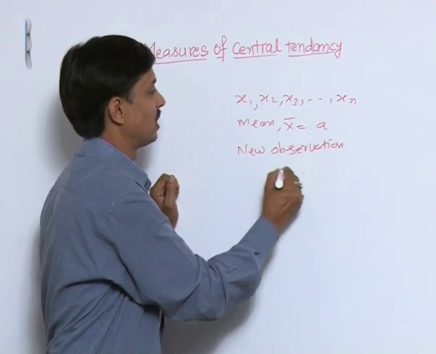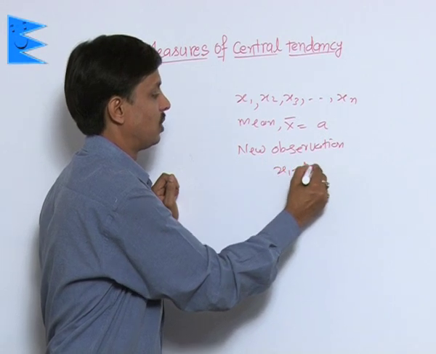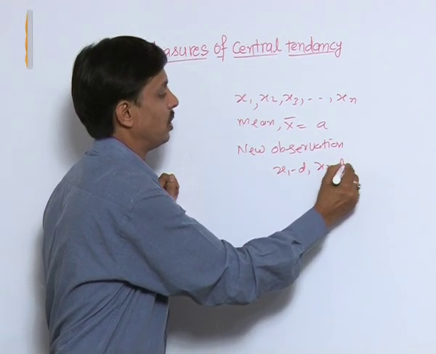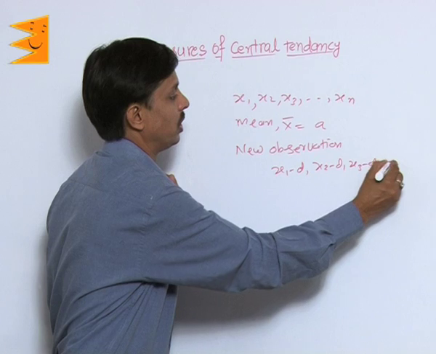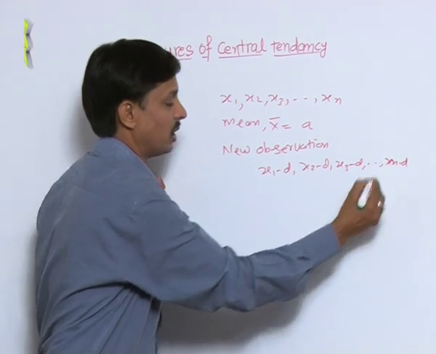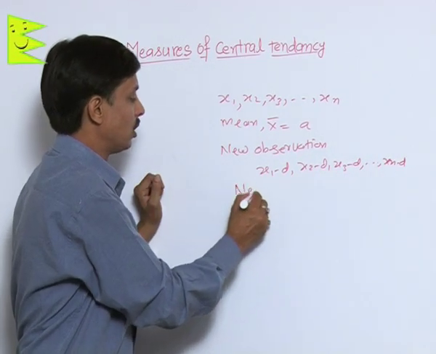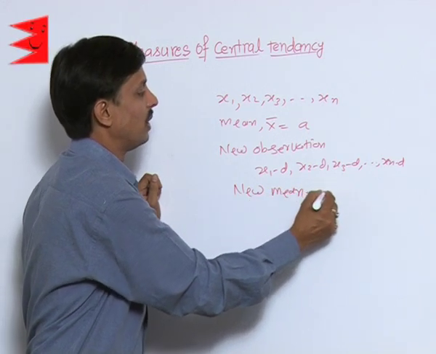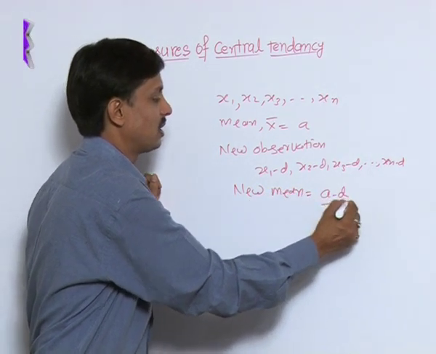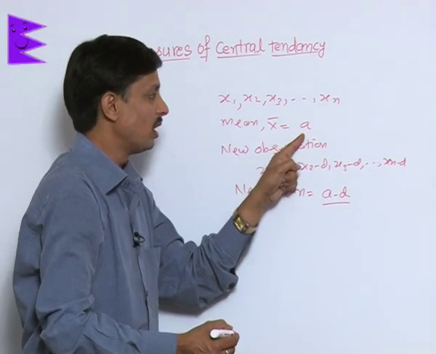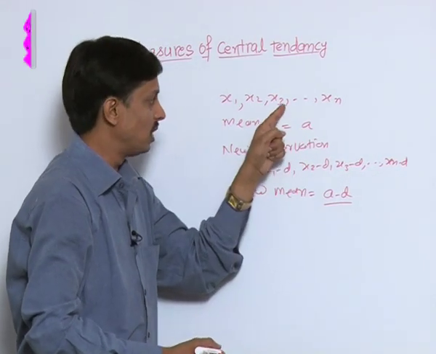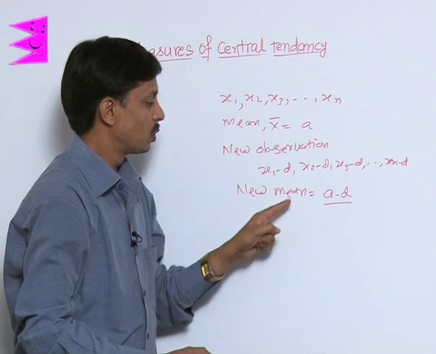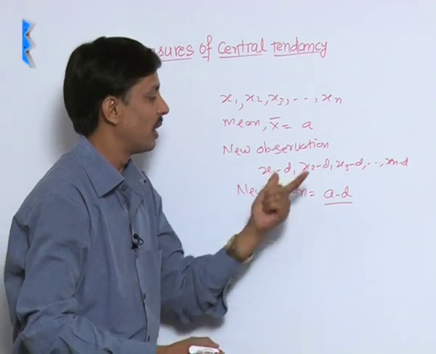New observations will be x1 minus d, x2 minus d, x3 minus d, xn minus d. In this case, the mean of the new observations, that is the new mean, will be a minus d, because the original mean of these observations was a, so the new mean will be a minus d.